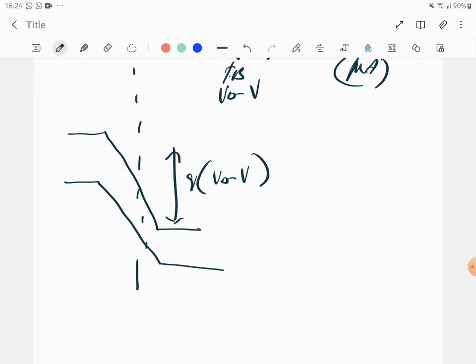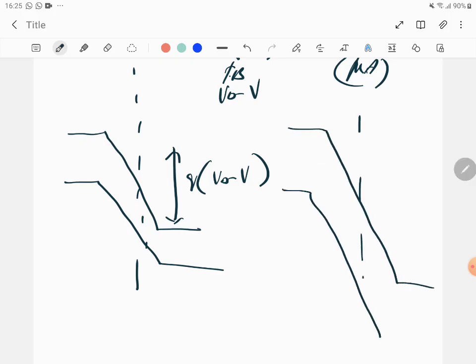For the other one, put a bigger gap, because it's Q into VB plus V. So this is the diagram that you have to draw without questions, because I don't know how to explain this. This gives you the work done or the energy required.